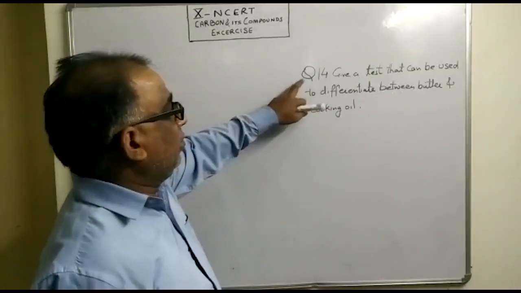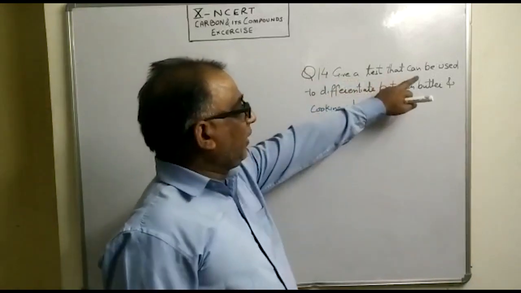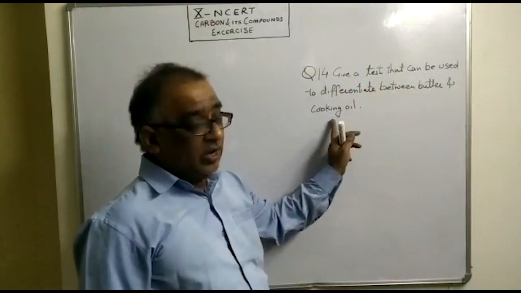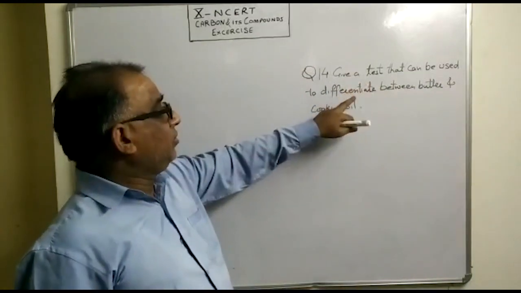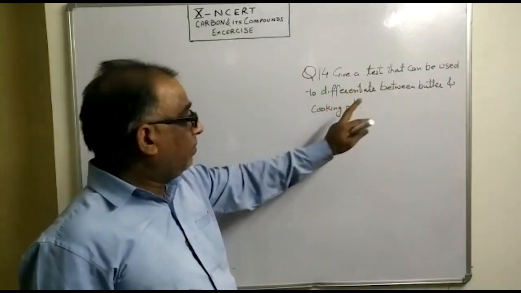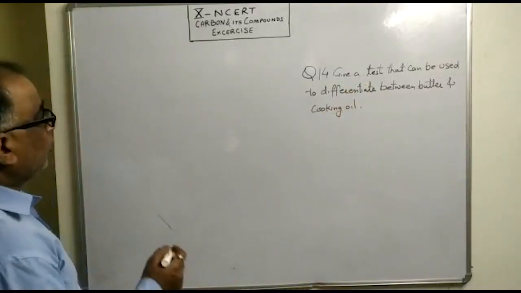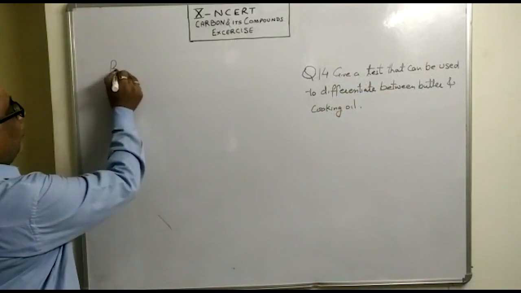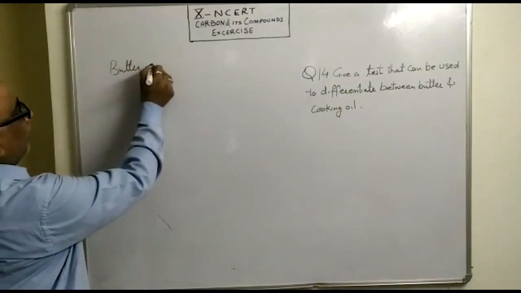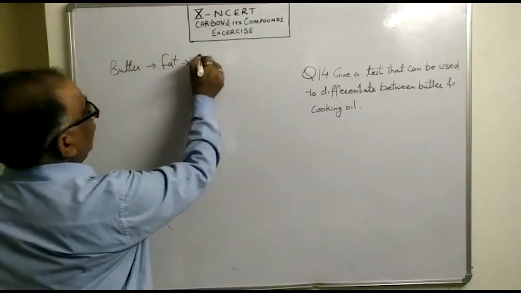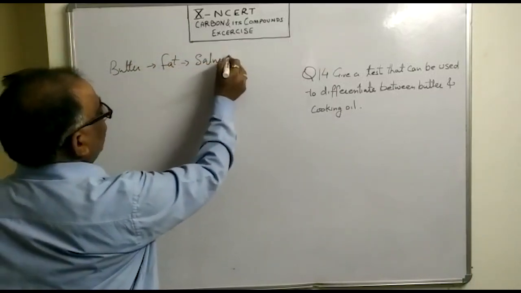Question number 14. Give a test that can be used to differentiate between butter and cooking oil. We very well know butter comes under the category of fat, and hence it is a saturated hydrocarbon.